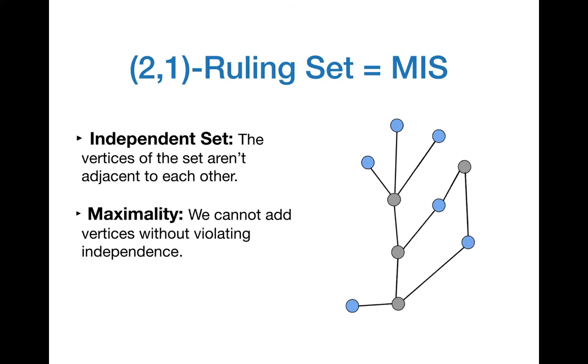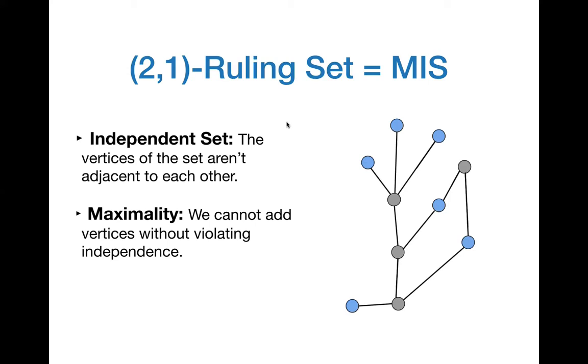Now, if the value of alpha is equal to 2 and the value of beta is equal to 1, then we are talking about a familiar object, which is the maximal independent set of a graph. So why does a (2,1) ruling set correspond to a maximal independent set? Well, the (2,1) ruling set states that every pair of vertices in this set should be at a distance at least 2 from each other, which implies that these vertices cannot have an edge between them. So these vertices are independent.